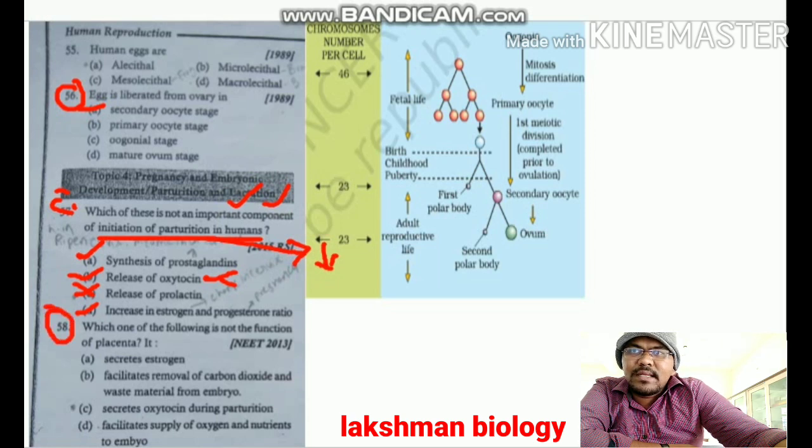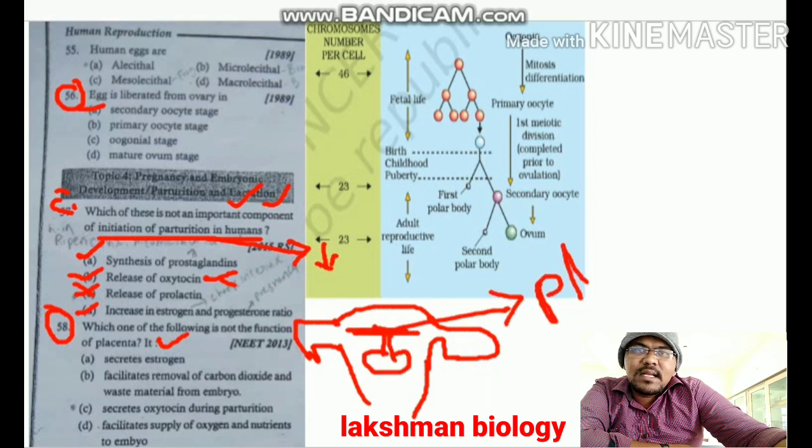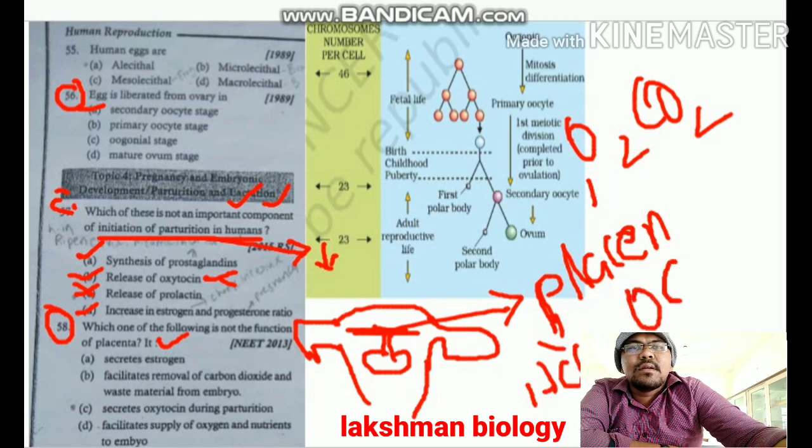Next, question number 58: which one of the following is not a function of the placenta? After fertilization, the placenta is the tissue formed between the mother and fetus. The placenta is formed by the combination of mother tissue and fetus tissue. It is used for the exchange of substances like oxygen and carbon dioxide, and it also produces hormones.